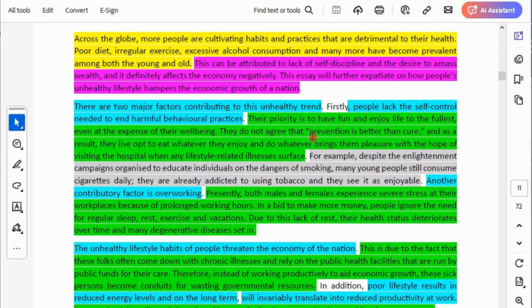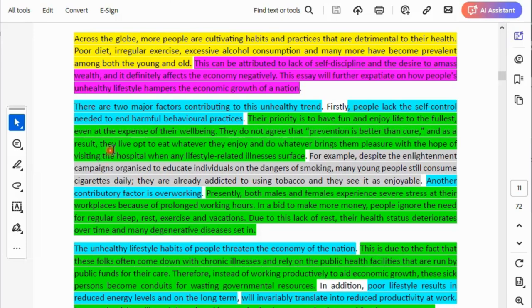Can you see this is a quote? I put quotation marks. Okay? They do not agree that prevention is better than cure, comma, and as a result, comma, that's a linking phrase. As a result, we want to link this first part to the next part. They live to eat whatever they enjoy.